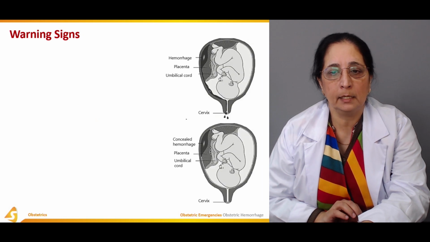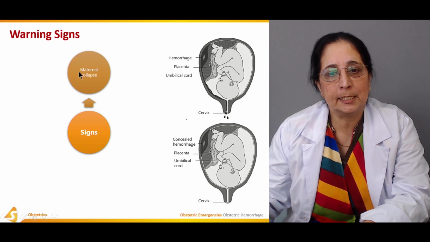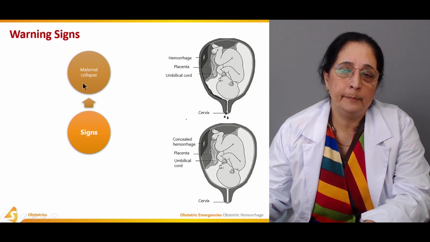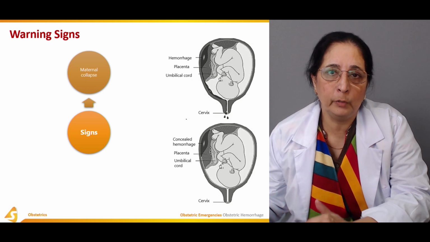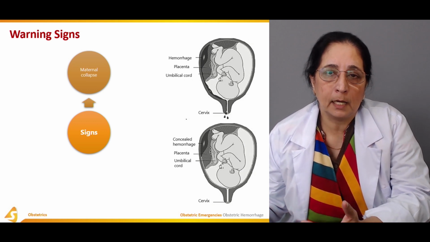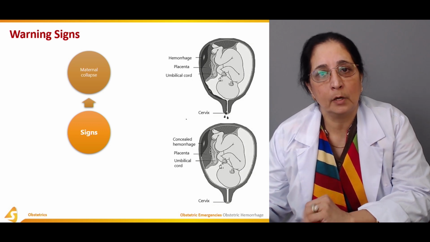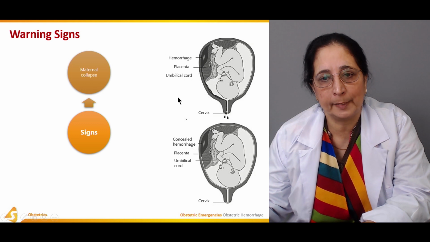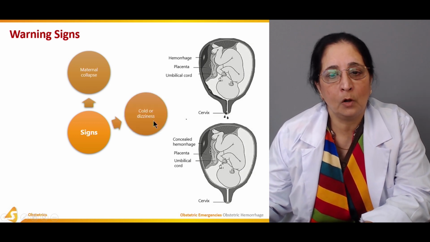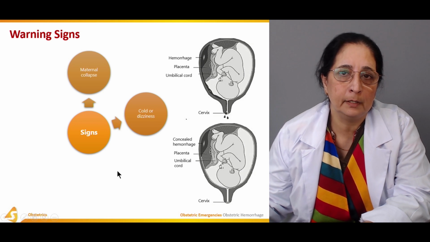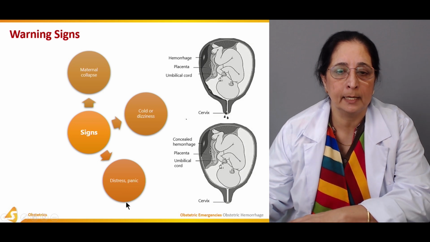Warning signs of abruptio placenta are maternal collapse. If the mother collapses, if there is hypovolemia, if there is hypotension and the mother collapses, that's a warning sign of abruptio placenta because of the hemorrhage. Cold or dizziness, if the mother is cold and dizzy, that's another warning sign.